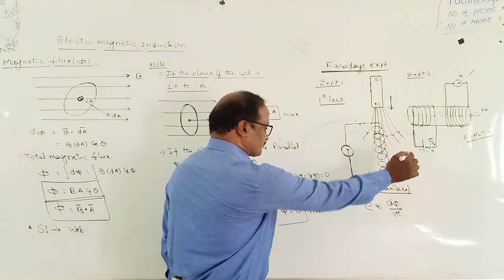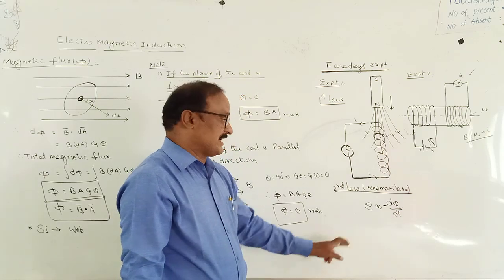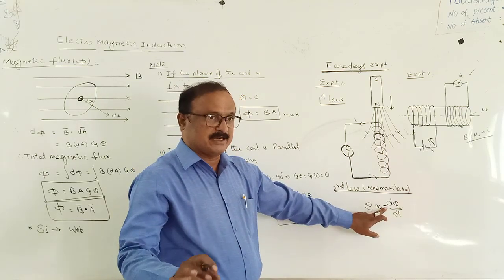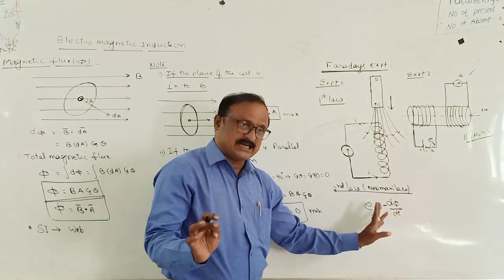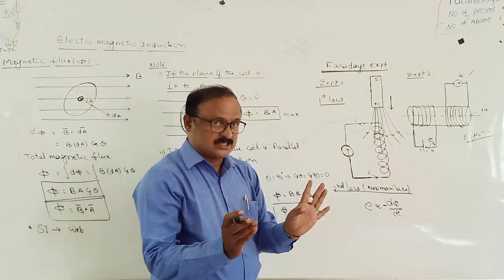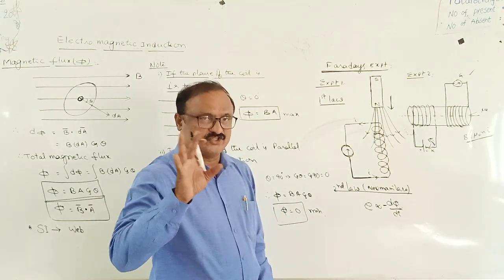Also here, negative sign is also there. But why does the negative sign come here? The negative sign indicates that the EMF and the rate of change in flux are opposite. Why are they opposite? That can be explained in the next concept, Lenz's law.